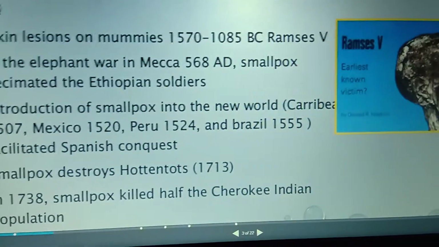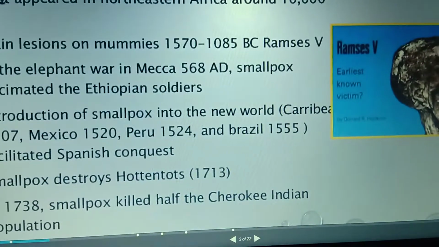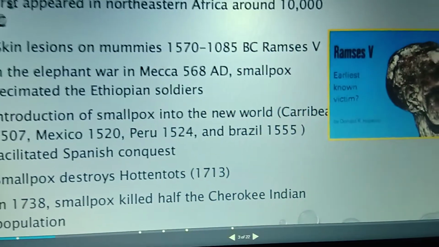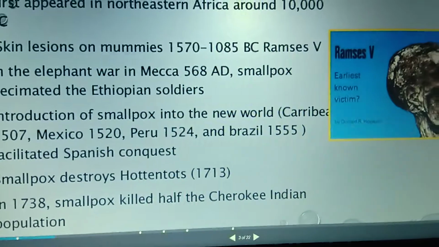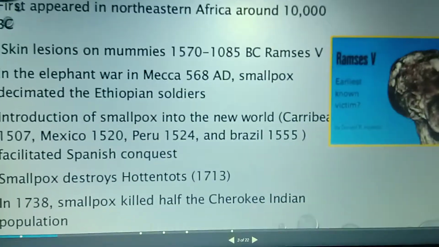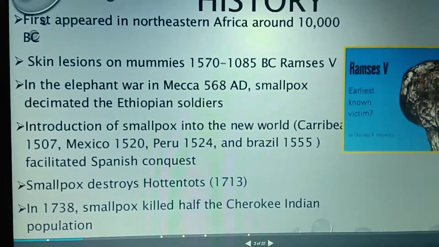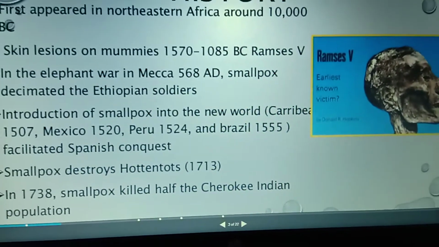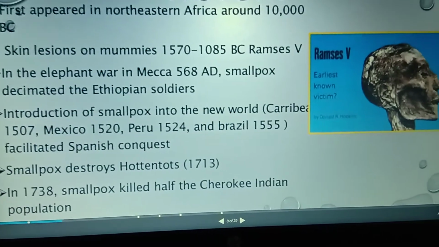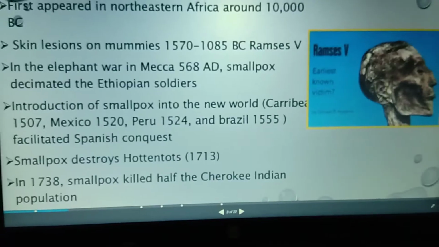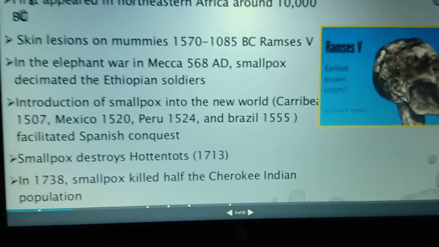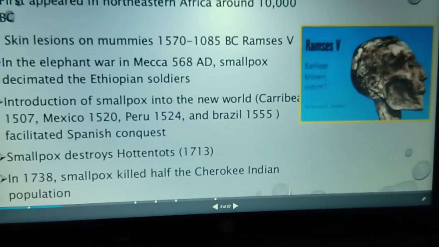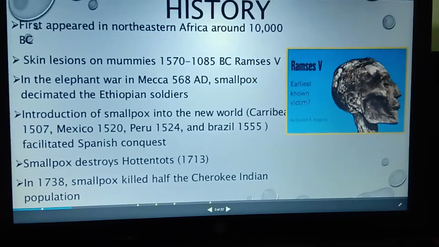It occurred around 10,000 BC, before Christ itself, and skin lesions can be seen on mummies, as the picture shows. In the elephant war at Mecca, smallpox decimated the soldiers. Later smallpox destroyed the Hottentots, the African people who were killed, and half of the Indian population was also lost to this infection.